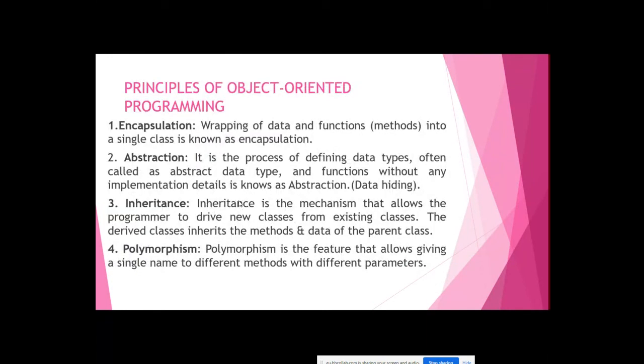Let's see the principles. What are the principles of object oriented programming? This is a very important concept of any object oriented programming. These are fundamental things for any object oriented programming language. Java has four basic principles: encapsulation, abstraction, inheritance, and polymorphism.